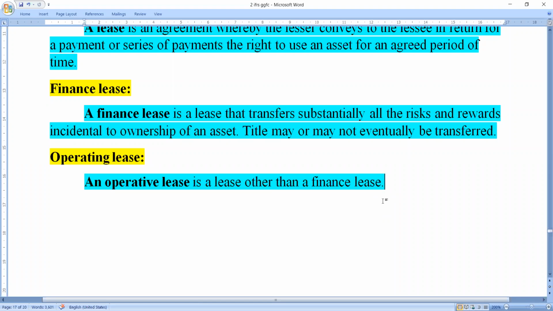The main objective of this lease is to support the activities of the organization, either purchasing, sales, manufacturing, or anything else. To run the activities of the organization in a successful and systematic manner, we should enter into an operating lease. The risk and rewards are not totally borne by the owner of the particular asset.